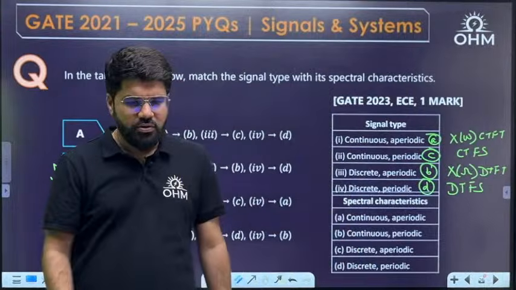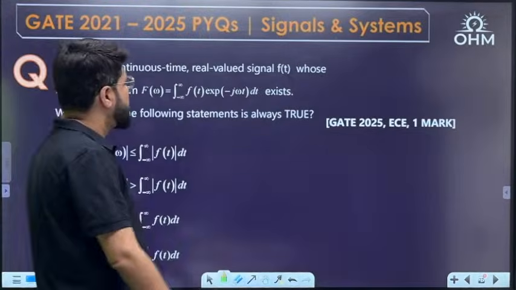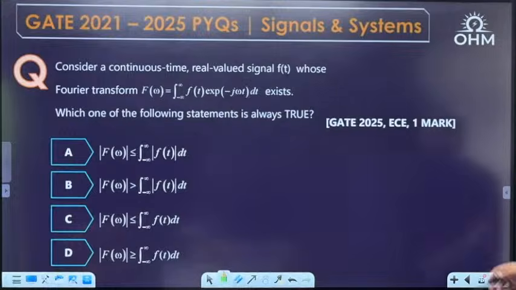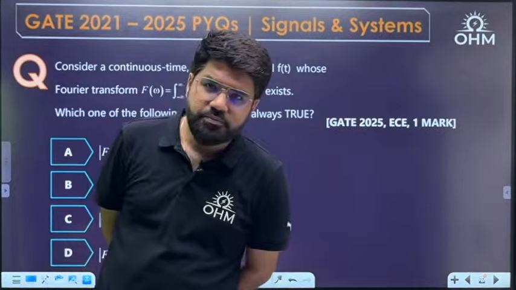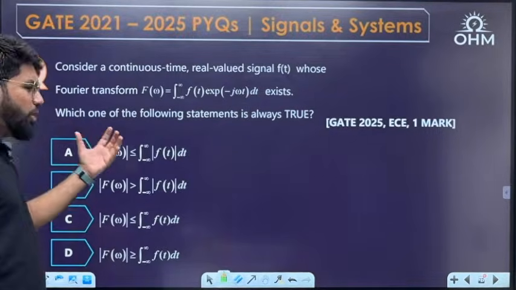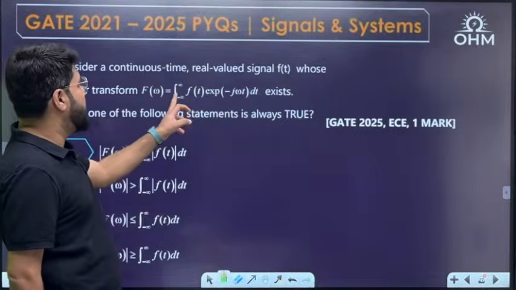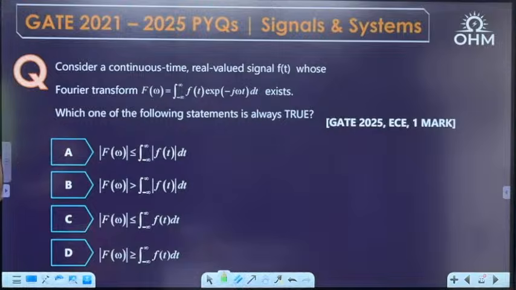If you have studied these topics, you should know these characteristics. Next one. The previous one was GATE 23 EC, 1 mark. This is the next, GATE 25 EC, 1 mark question. A simple question: if you know how Dirichlet's condition comes, based on the same idea you can write this. Consider a continuous time real valued signal f(t) whose Fourier transform is given by the integral of f(t) e^{-jωt} dt. Which one of the following statements is always true?